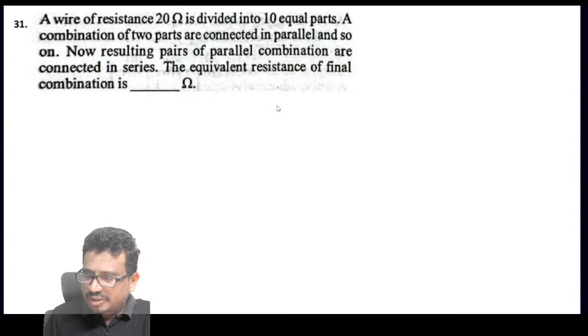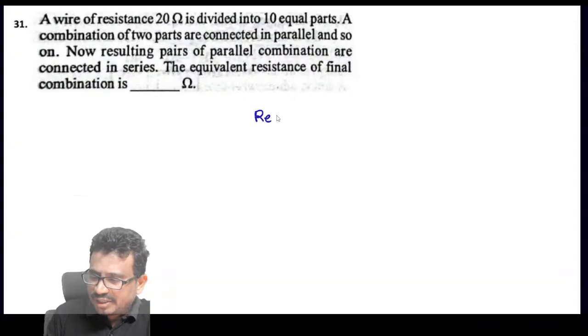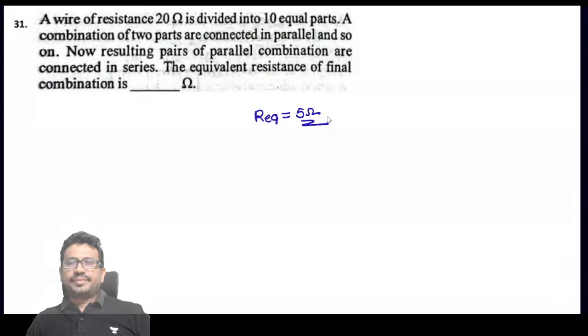Okay, a combination of two parts are connected in parallel. So that means each resistance will become 1. And these are connected in series, so it will become 1 each, like this 5. So the final equivalent resistance will become 5 ohms. Check it, all of you.